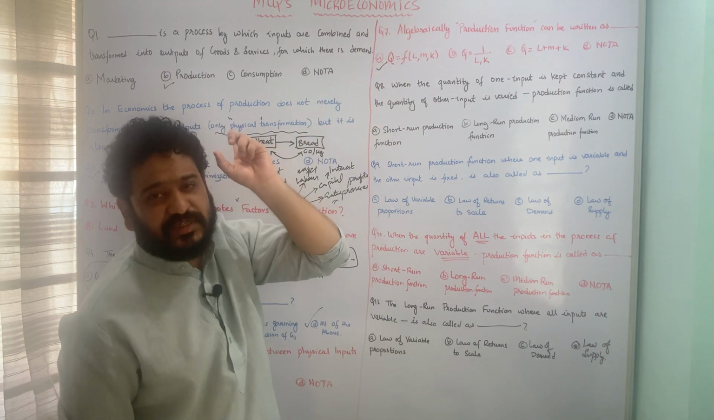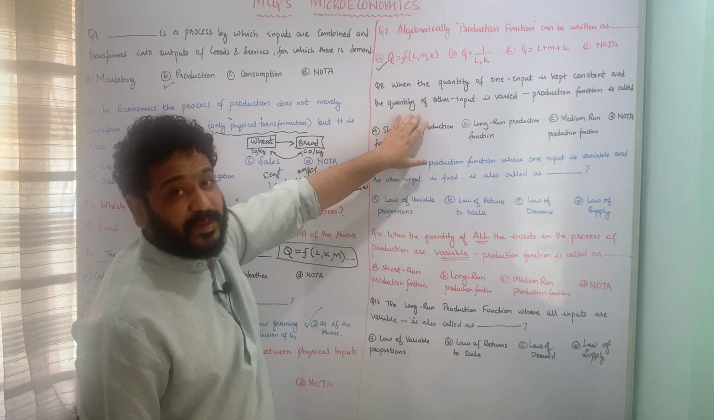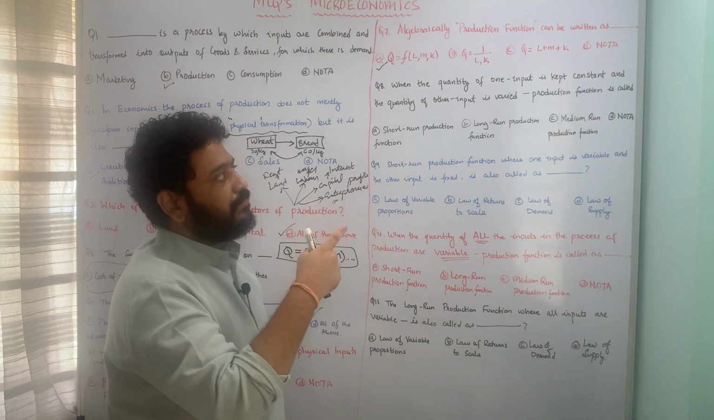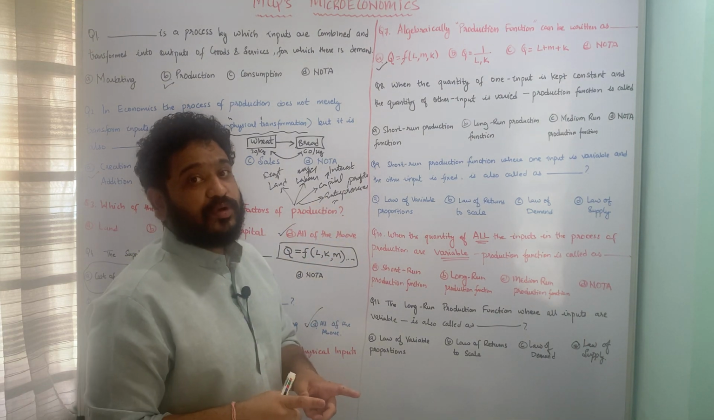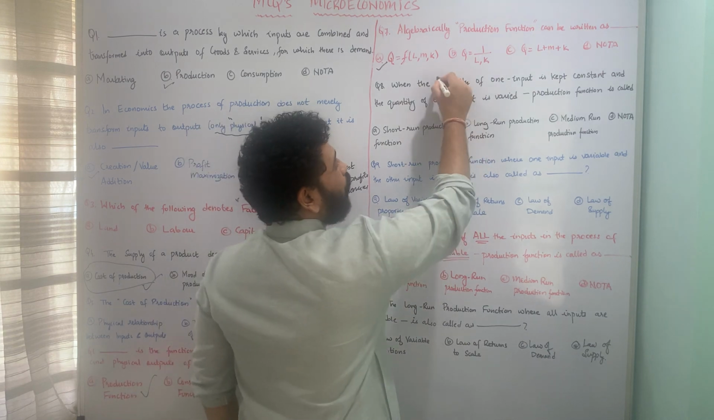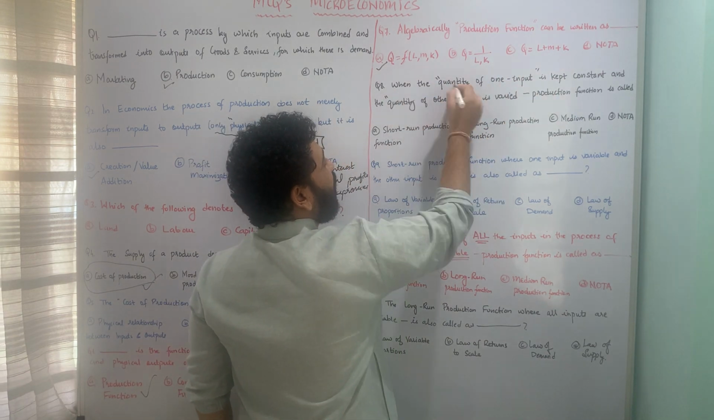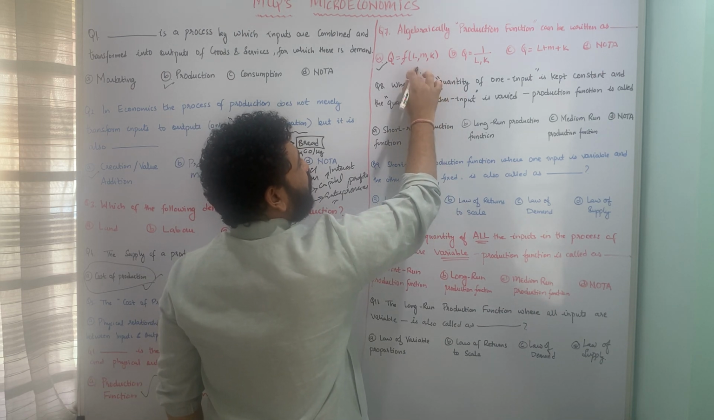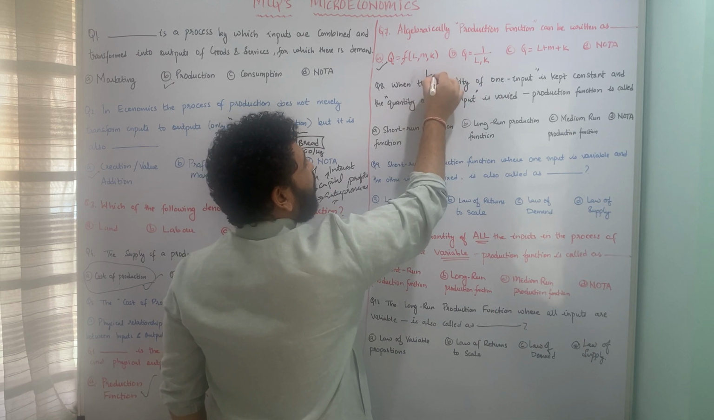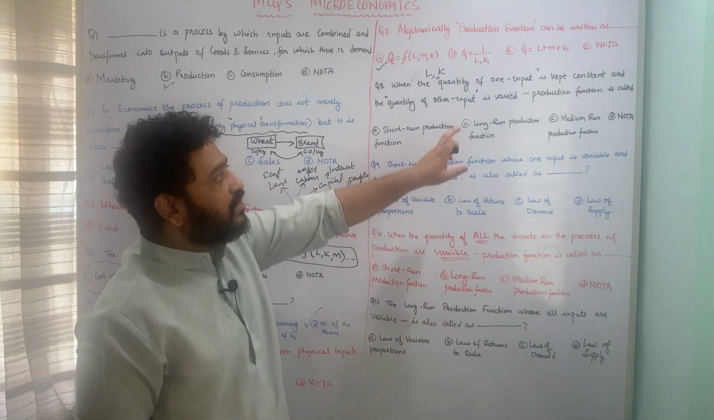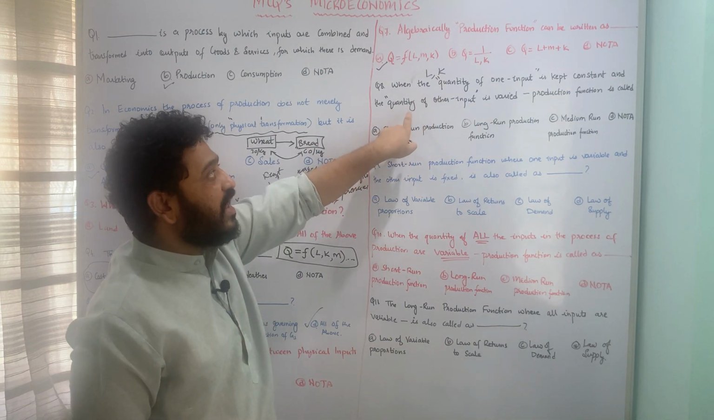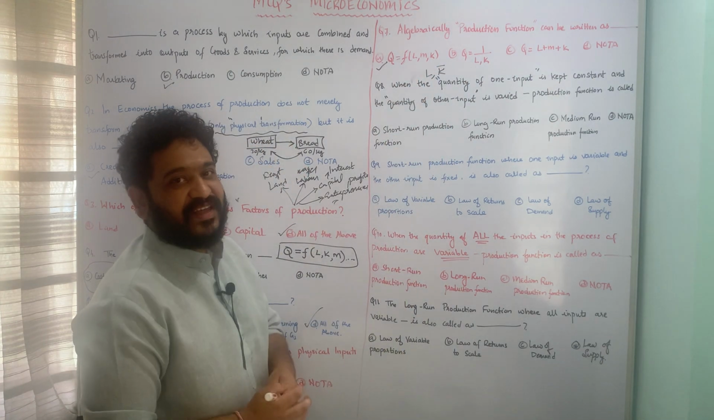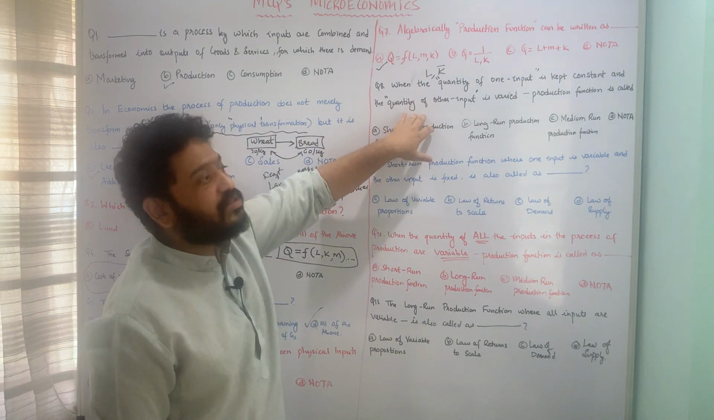Let us now move to the next question, which is a very important question. You might get such questions in your paper, so please pay attention. When the quantity of one input is kept constant and the quantity of the other input is varied, I'm looking at the quantities of one input and the other input. For example, we have two inputs here. Let us assume that Q is a function of two inputs, L comma K. So what I am doing here is keeping one constant and varying the other. That means one is kept constant and the other is variable. So what do you call such a production function?